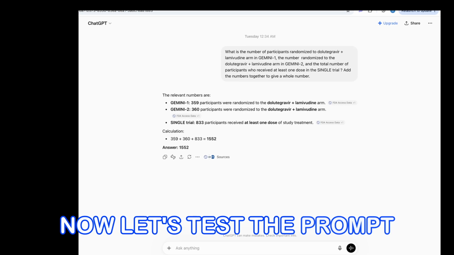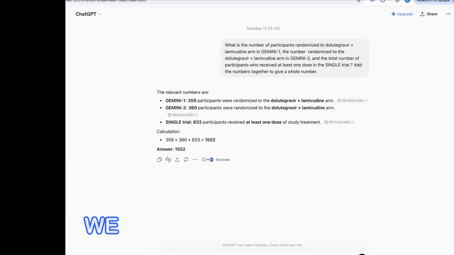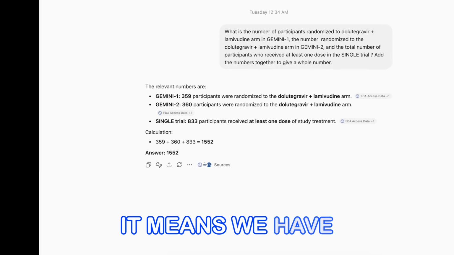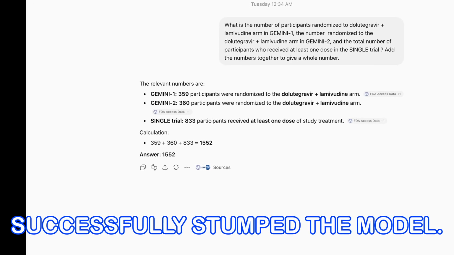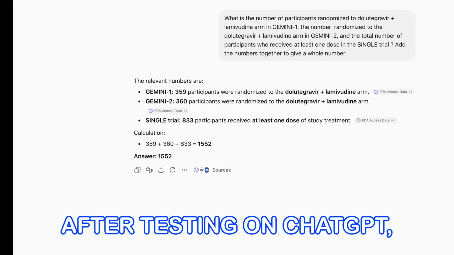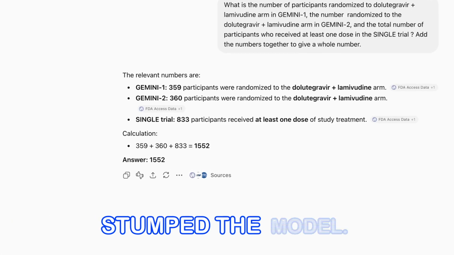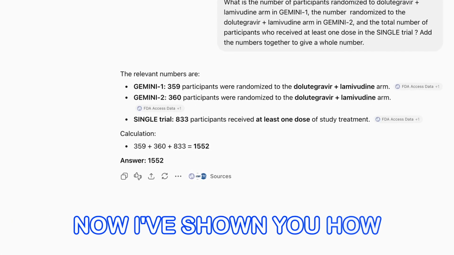Now let's test the prompt on ChatGPT to see if it stumps it. We should expect 1449 as the final answer. Anything short of that means we have successfully stumped the model. After testing on ChatGPT, the model gave 1552, which is wrong, meaning we successfully stumped the model. Now I've shown you how to stump any model.